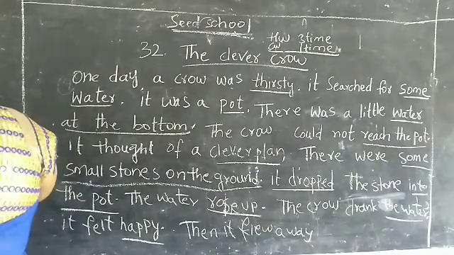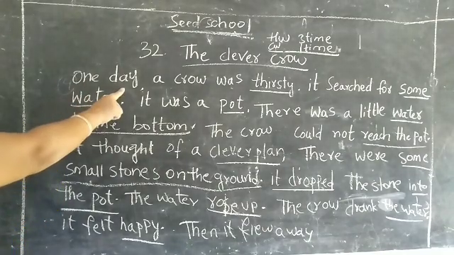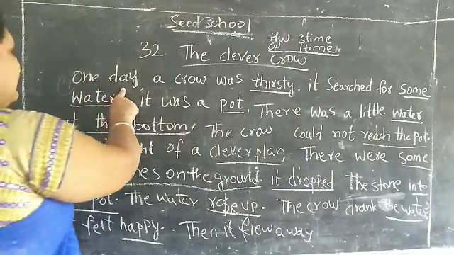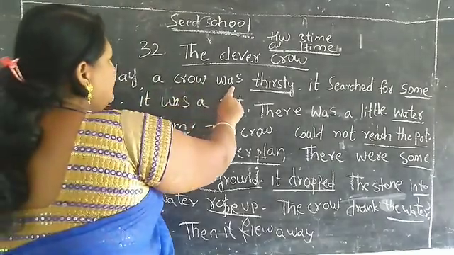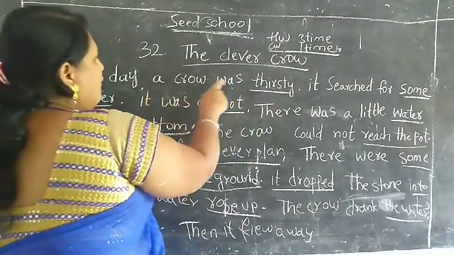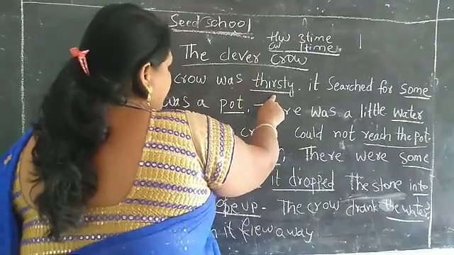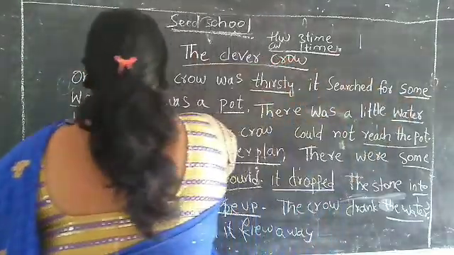Everyone repeat after me, children. The Clever Crow. One day a crow was thirsty. It searched for some water.